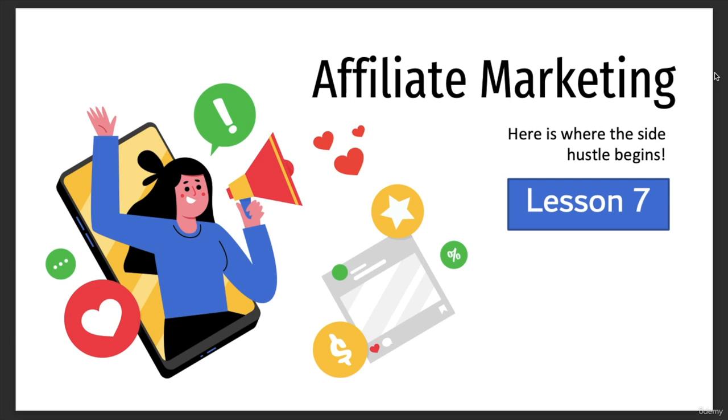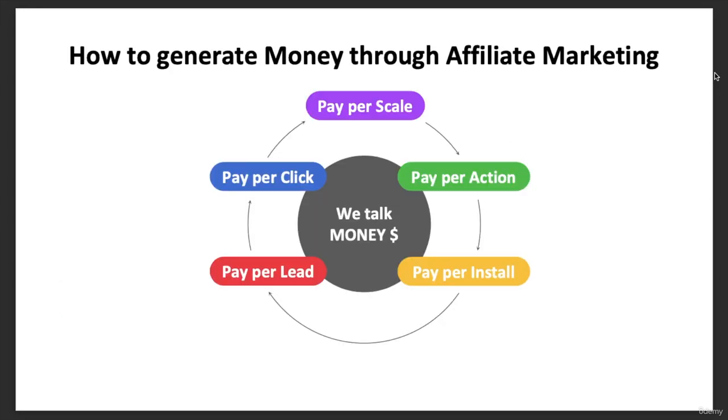In the last lesson, we were covering how to choose your affiliate program and what all things to keep in mind. In lesson number 7, we are going to learn about how to generate money through affiliate marketing. Now we have done everything: what the types are, what it is, how to go about it, what the niche markets are, what the niche audience is. We have done everything.